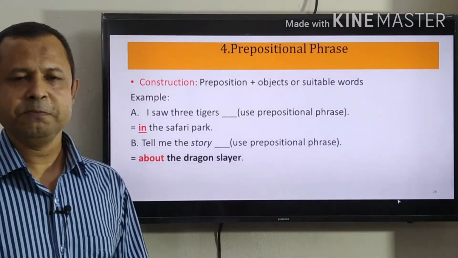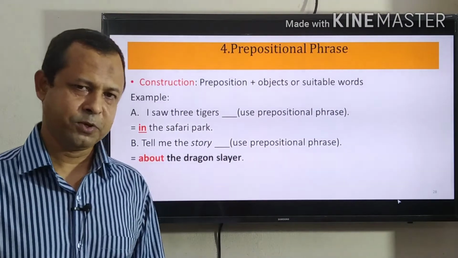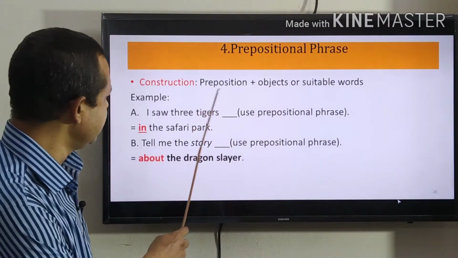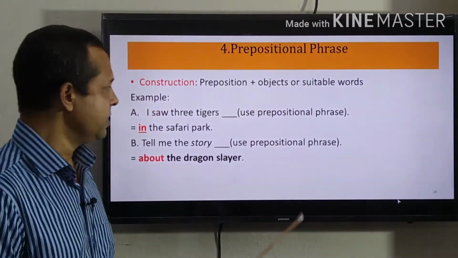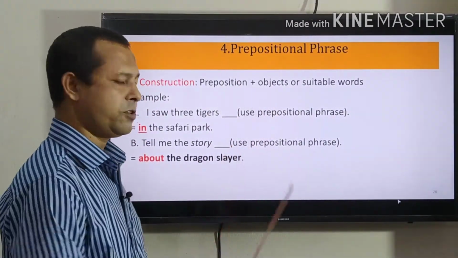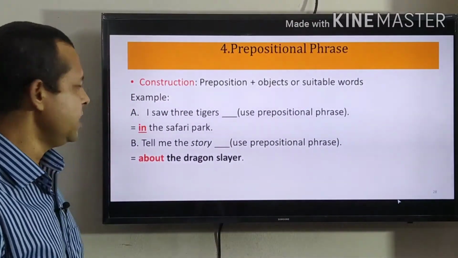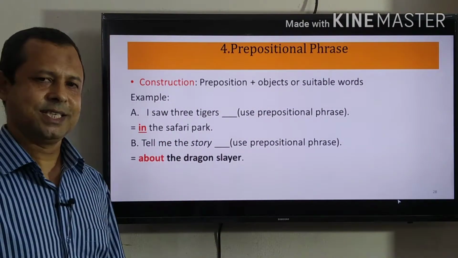Now see prepositional phrase. See the construction, how to make a prepositional phrase. We make a prepositional phrase in this way. We have to use a preposition at first. Then you have to use an object for the preposition or suitable words after the preposition. It will be very clear to you if you see this example.